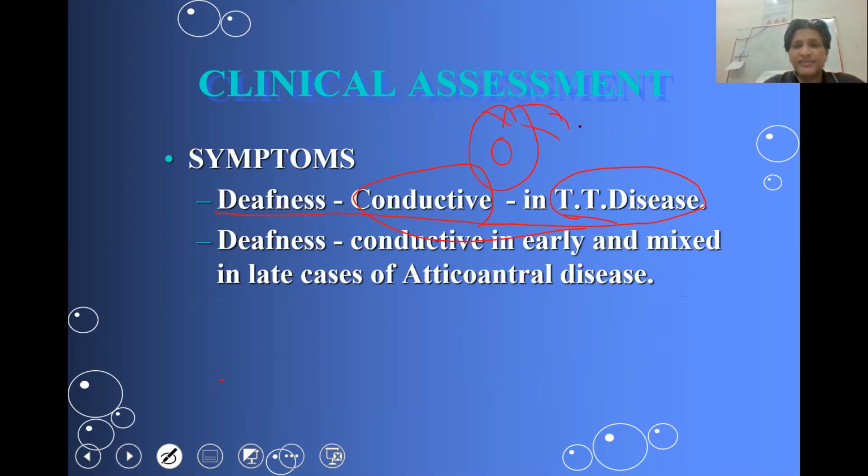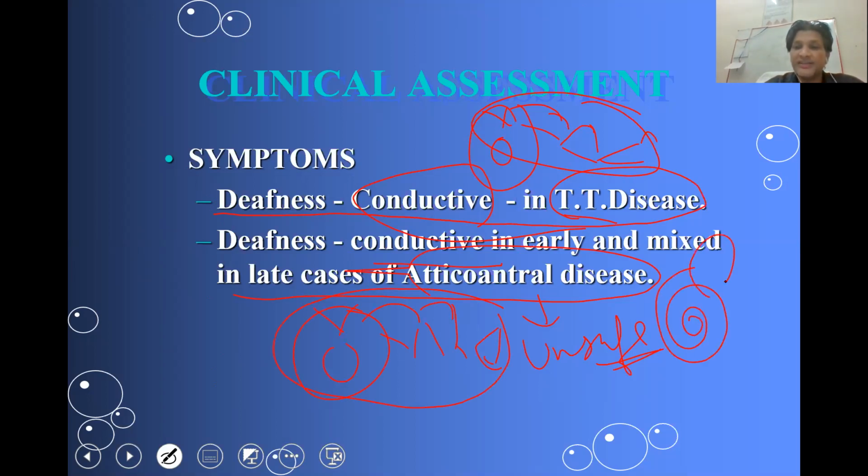The malleus-incus-stapes assembly is by and large intact in the case of safe CSOM in almost all of the cases. Whereas in the case of atticoantral or unsafe CSOM, there will be conductive hearing loss because of perforation of the tympanic membrane and destruction of the incus primarily, but also the malleus and even the stapes suprastructures. Primarily it will be a conductive hearing loss, but in the later stage it can even involve the internal ear, and hence may lead to a mixed hearing loss.